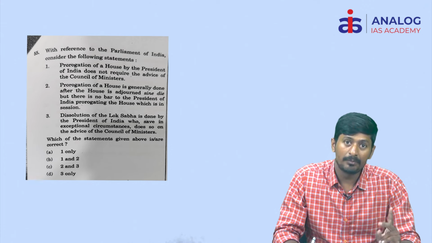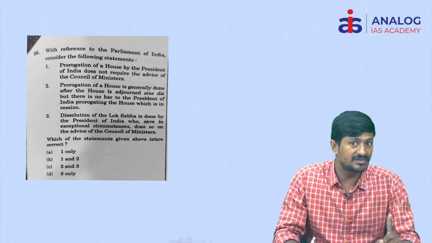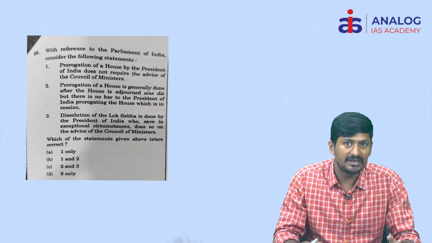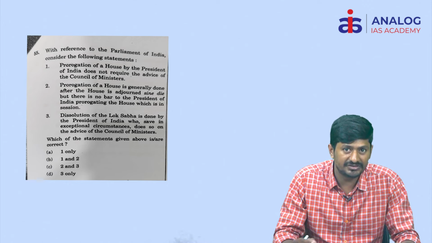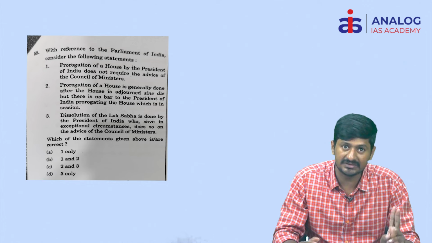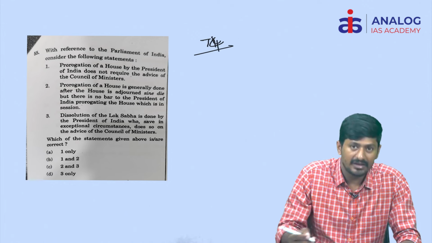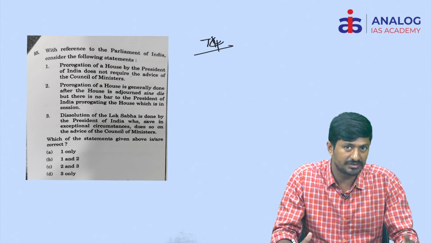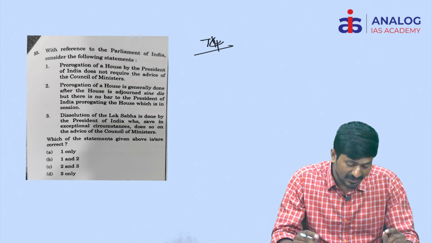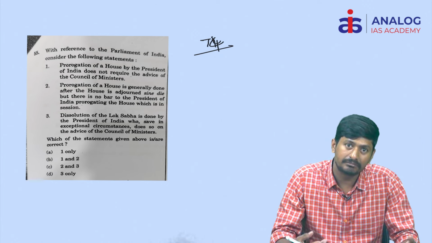Point number 1. Point number 2, in Shamsher Singh versus State of Punjab and Ram Jawaya versus State of Punjab, the Supreme Court held that in the Indian democracy, the President does not have discretionary power. This is to be exercised according to the advice given by the Prime Minister and Council of Ministers. Number 3 is Article 74 itself. After the 42nd Constitutional Amendment Act as well as the 44th Constitutional Amendment Act, we can see a clear point here: the advice of the Prime Minister and Council of Ministers is binding on the President.